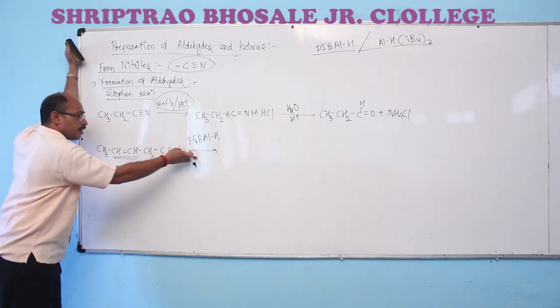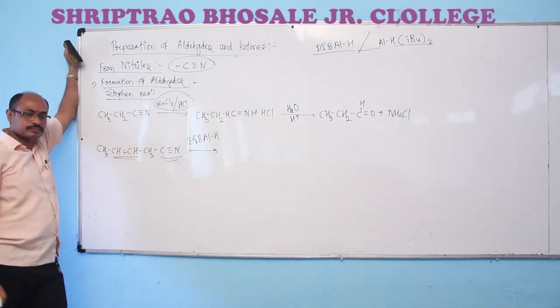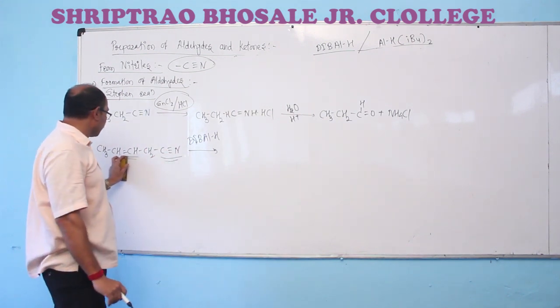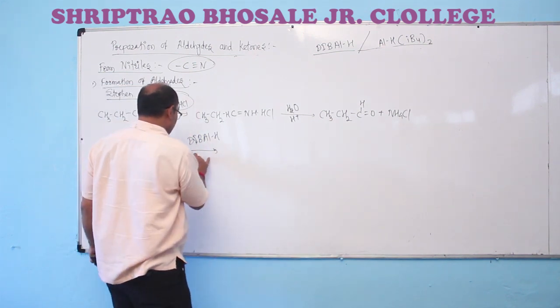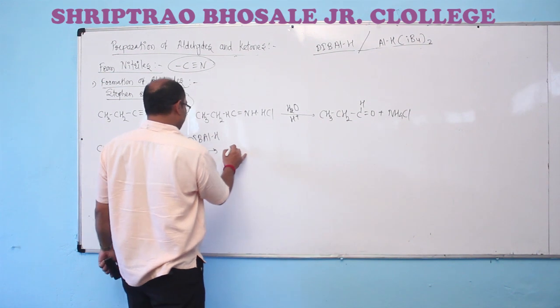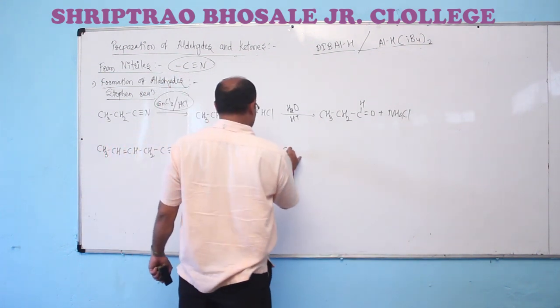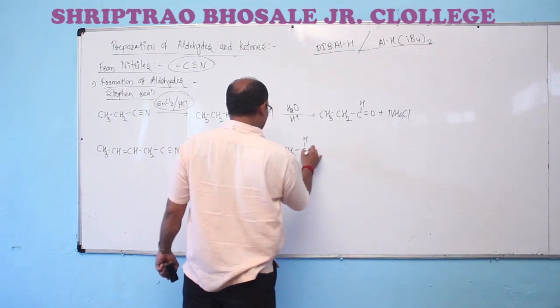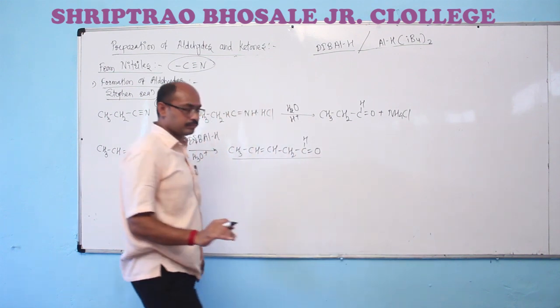It means the reduction is conducted only at this point to form the corresponding imine compound, which on further acid hydrolysis gives the corresponding unsaturated aldehyde from unsaturated nitrile.